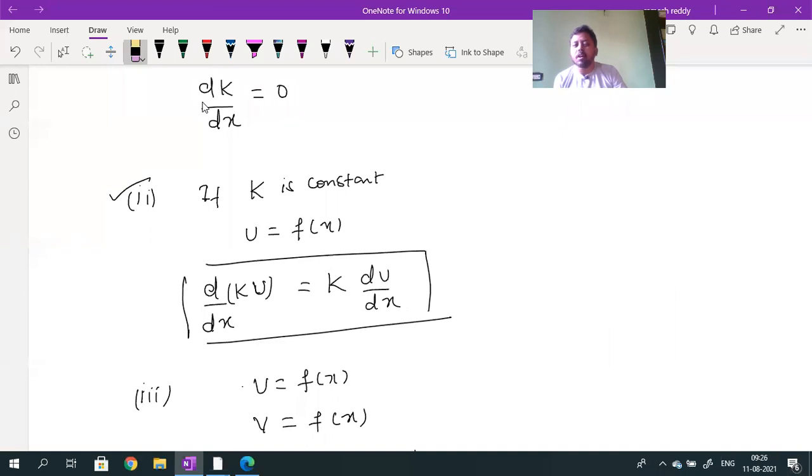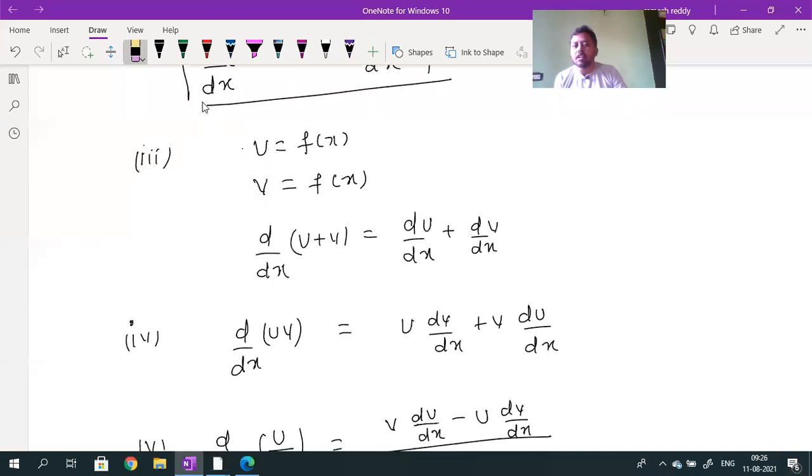And what is the third formula? If u is a function of x and v is also a function of x, then what is the derivative of u plus v? The derivative of u plus v is du by dx plus dv by dx.